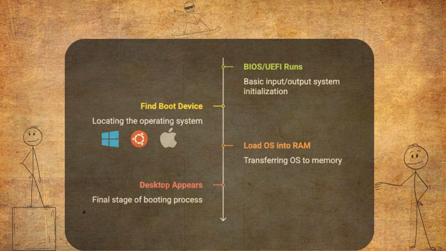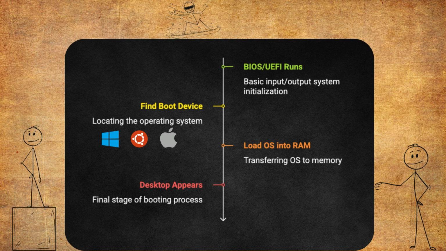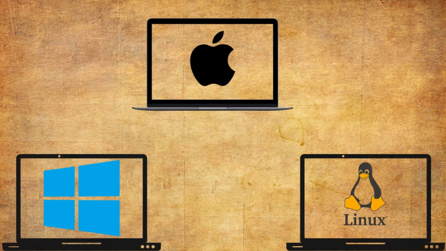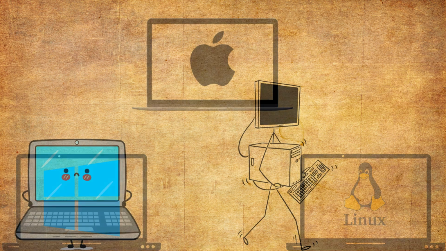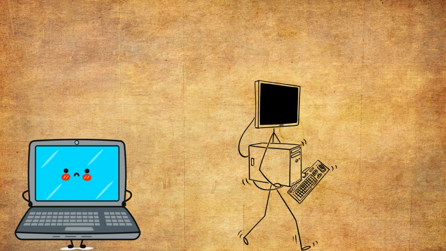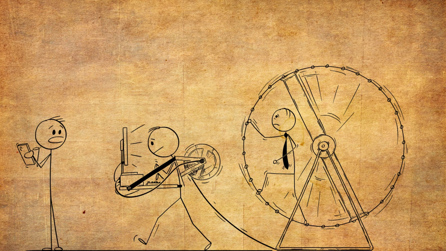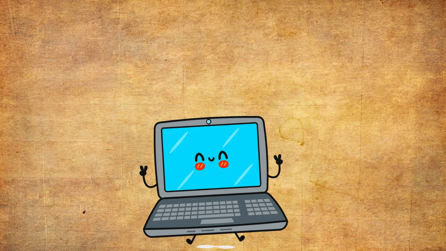Now let's have a quick recap. The OS gets loaded into RAM when you boot your system. It manages hardware, files, processes, and your entire user experience. Windows, macOS, and Linux are the most common ones. And without it, your computer's just a fancy box with lights. So next time you log into your computer, remember, it's not just the desktop, it's the operating system working behind the scenes, making sure every click, scroll, and tap just works.